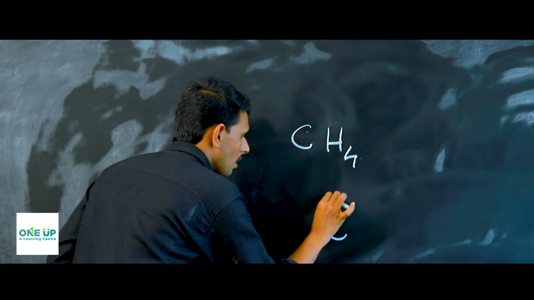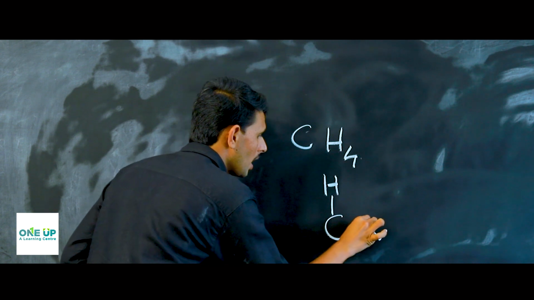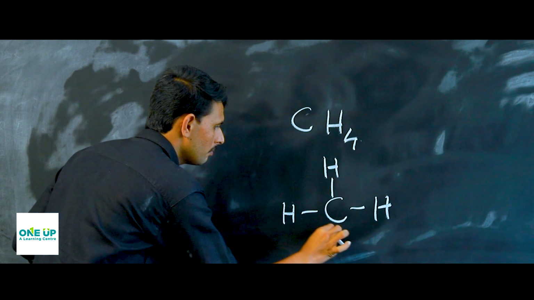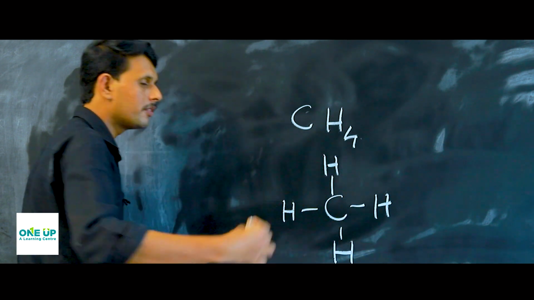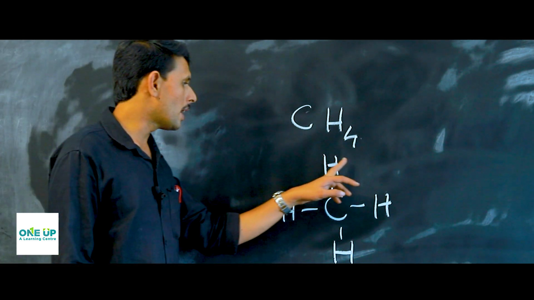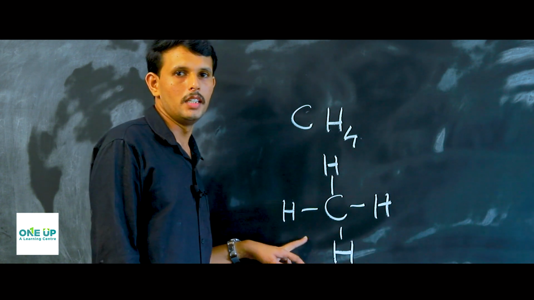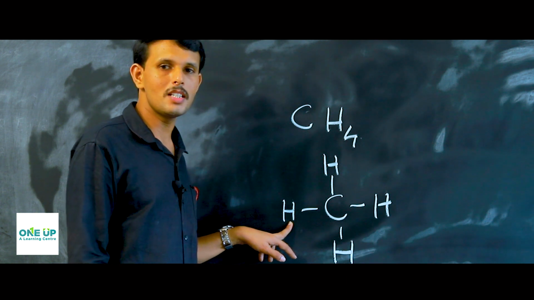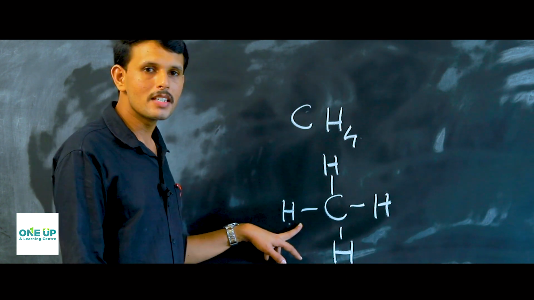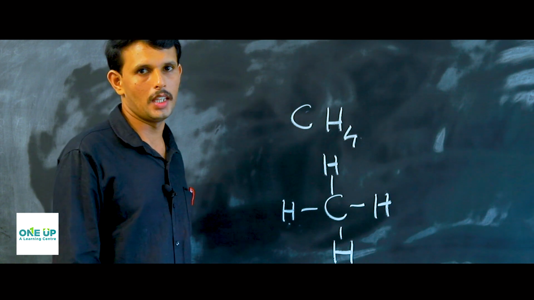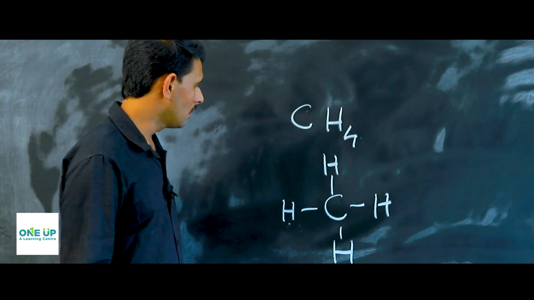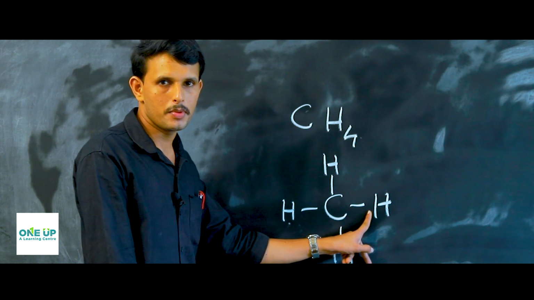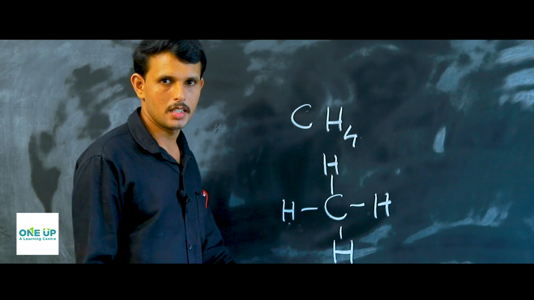Its structure is carbon, single bond hydrogen, again the same. So 4 hydrogen atoms are occupying the valencies of carbon, CH4. So this is methane. Amino acids are substituted methane, meaning that the hydrogen atoms of this methane are substituted by something else.